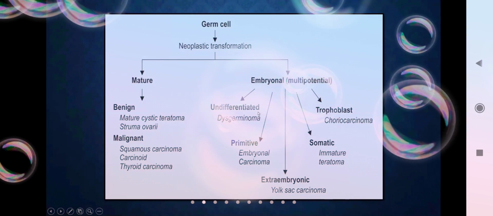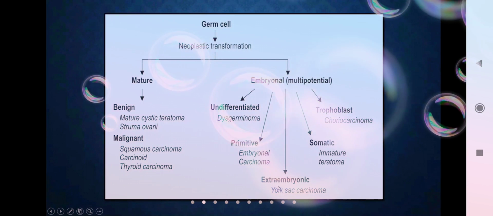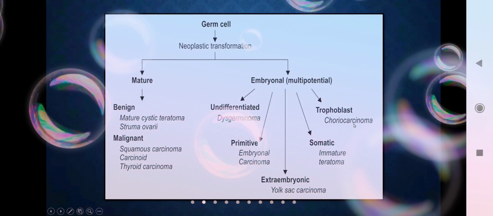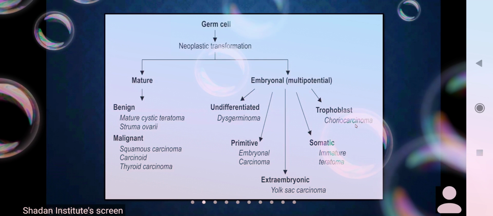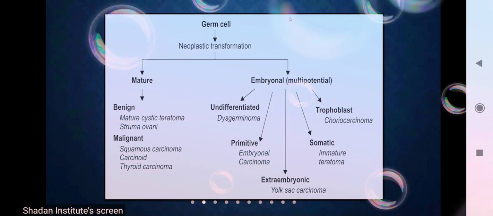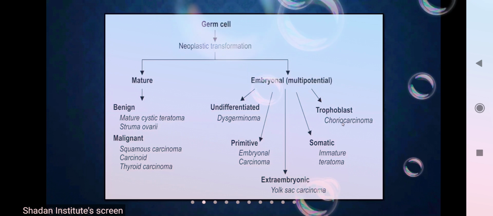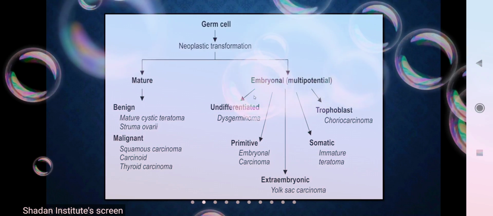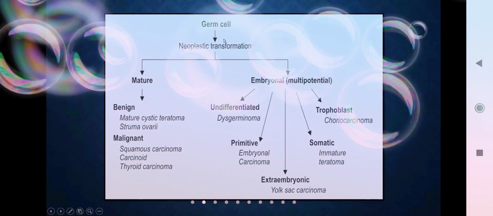So the varieties are dysgerminoma, embryonal carcinoma, yolk sac carcinoma, immature teratoma, and choriocarcinoma. Choriocarcinoma is also seen in the ovary. This is not choriocarcinoma of the endometrium. It's not the gestational trophoblastic disease. It is choriocarcinoma of the ovary. So these are the varieties of the germ cell malignancy.